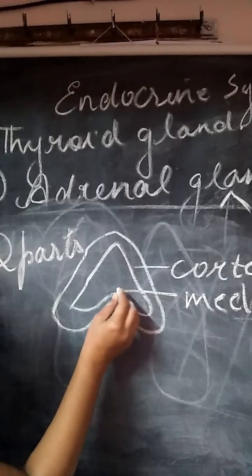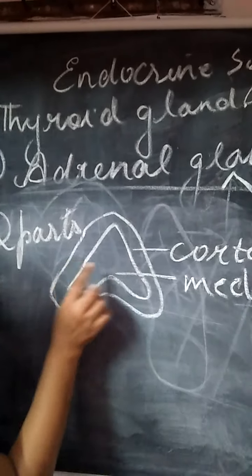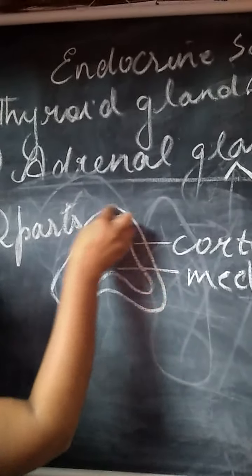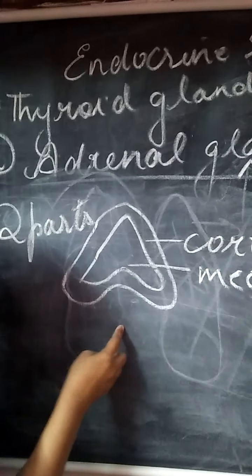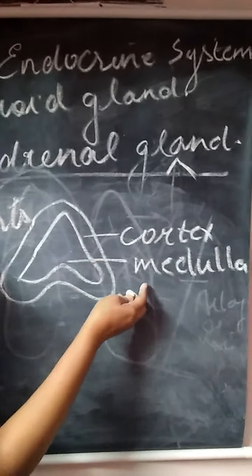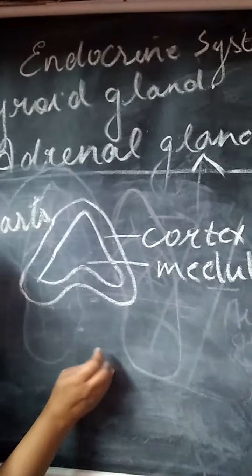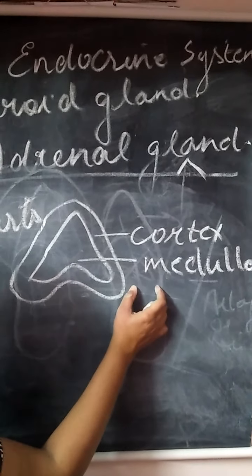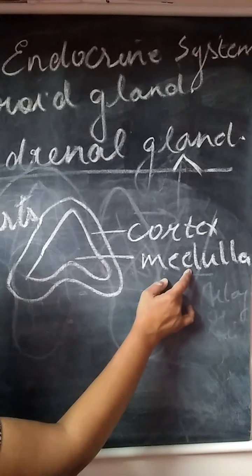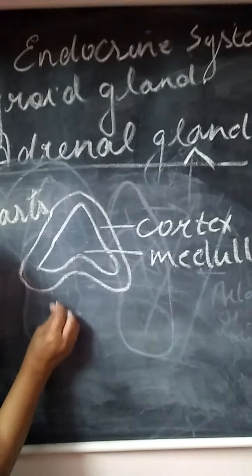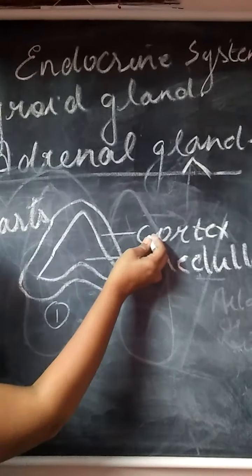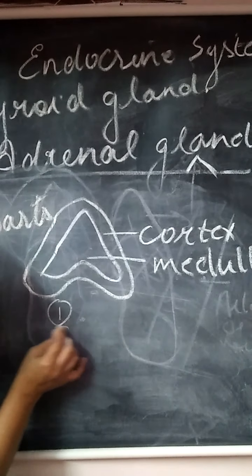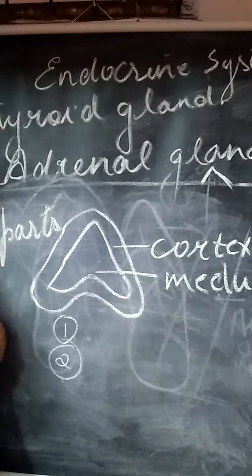Now these are two parts of the same gland and they secrete two different kinds of hormones. It means that the medulla is going to secrete one hormone and the cortex is going to secrete another kind of hormone.